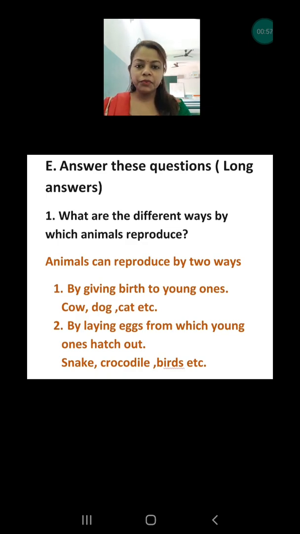And what are the examples of these two ways? First are cow, dog, cat, kangaroo and giraffe. These all give birth to their babies, whereas the snake, crocodile, bird, turtle and insects all lay eggs. So you have to write the answer in the same way, point 1 and point 2. You don't have to make a story or write in a paragraph. You have to make points. Point number 1 will be by giving birth to the young one, and point number 2 will be by laying eggs from which the young one hatches out.